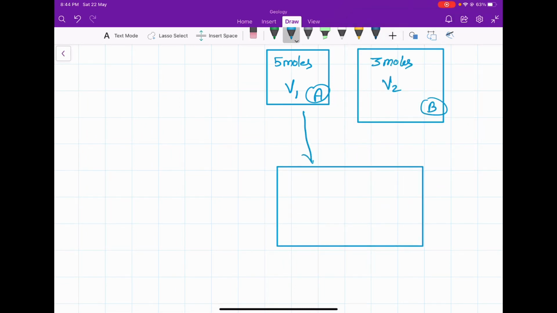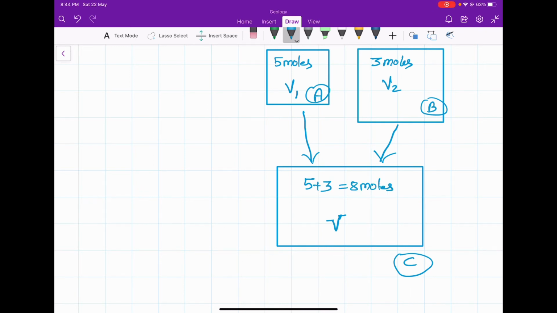From these two, the gas will be transferred and goes into a new container C. So the entire volume will be V, and the total number of moles is 5 plus 3, which equals 8 moles.